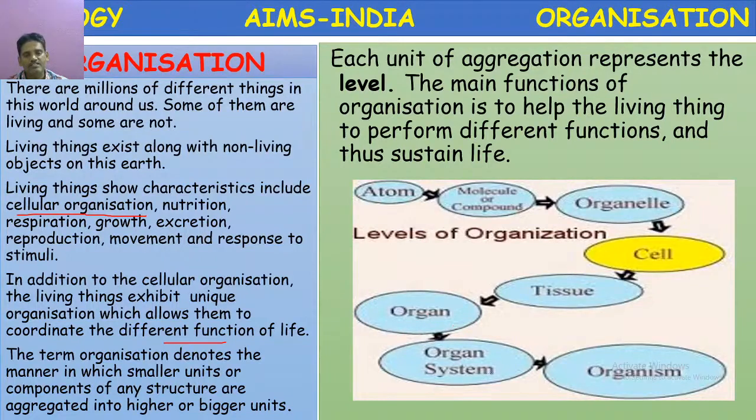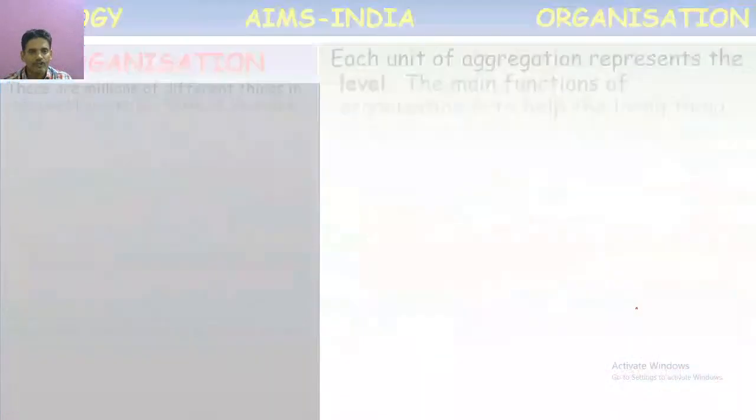And several organs combine to form organ system. And several organ systems united to form finally the organism. The process of formation of organism takes place like this. These are the different levels of organization from simple to complex. But the organization does not end with organism. It will proceed further. Let us see how it will proceed.